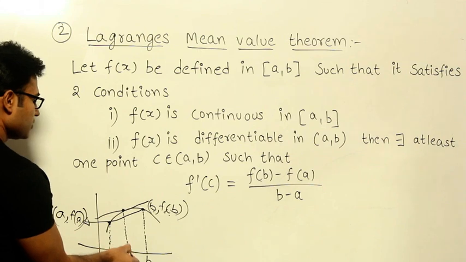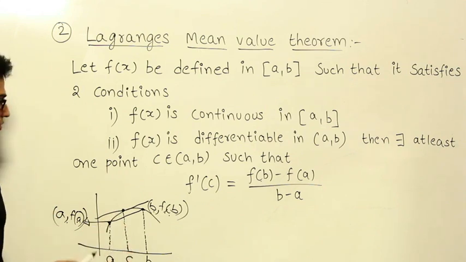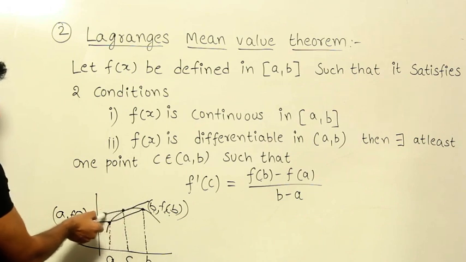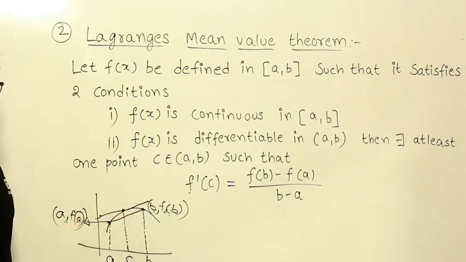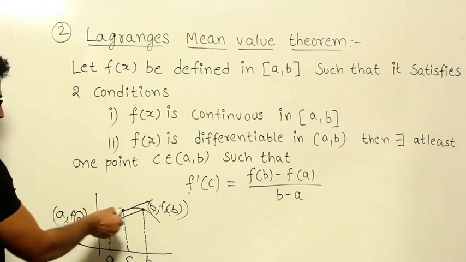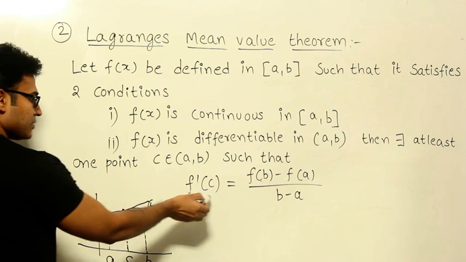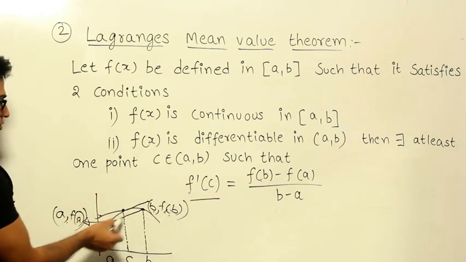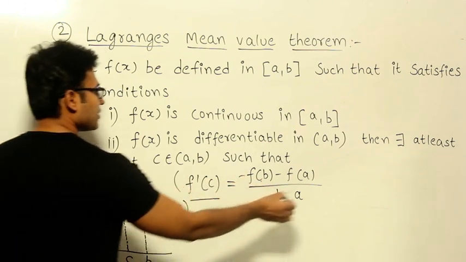Now what they are trying to say is, if you have any function defined like this, there will definitely exist a point on the function in such a way that the tangent drawn at that point will be parallel to the line joining these 2 points, which means the slope of this line and the slope of this line are both equal. What is the slope of the tangent drawn at c? f dash of c. What is the slope of the line joining these 2 points? y2 minus y1 divided by x2 minus x1. So this is what they are saying, right?